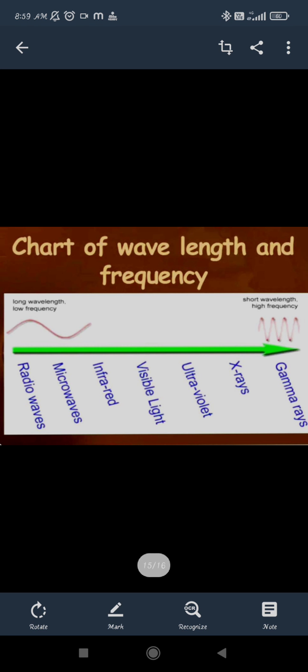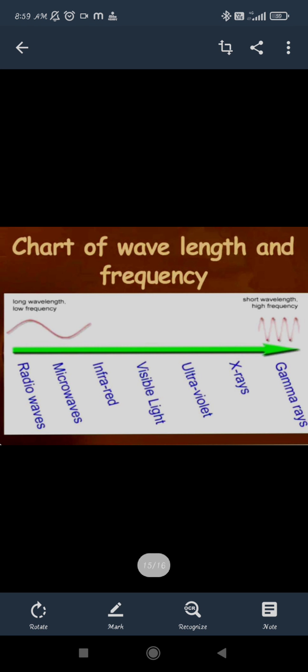If we talk about wavelengths and frequencies, if the frequency is high, then the wavelength will be shortest. If we talk about the long wavelength, then we'll have the low frequency. That means they cannot move a large number of waves in a second. So this is the range for the wavelength and the frequency. Here you can see the visible light is in the range of 4000 to 7000 Angstrom, which is a unit for the wavelength. Nanometers or meters are also ranges for the wavelength.